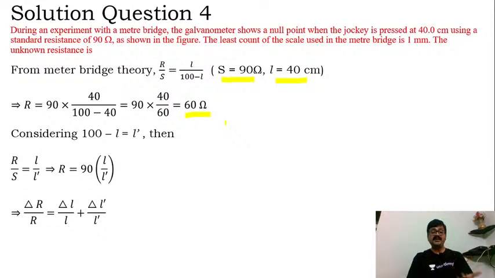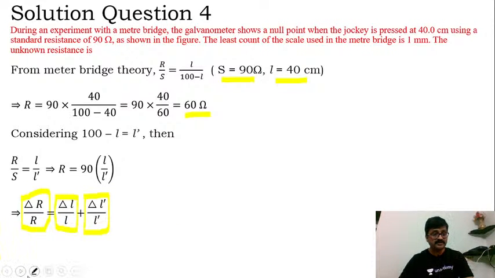Now let us go ahead and take the difference equation. So the absolute relative error method I'll apply here. Applying the relative error method, in place of R I'll get what? Delta R divided by R. Okay, and then delta L by L I'll get, right? Then for L dash it will be delta L dash by L dash, and 90 being a number is omitted out of the error equation, right? So this is what we have done here.